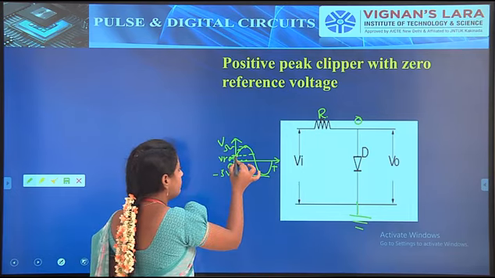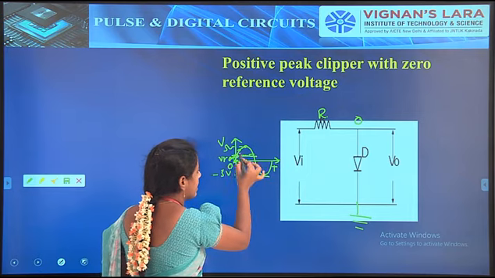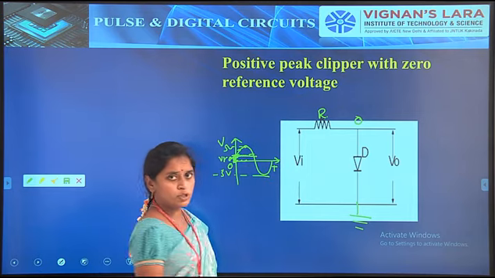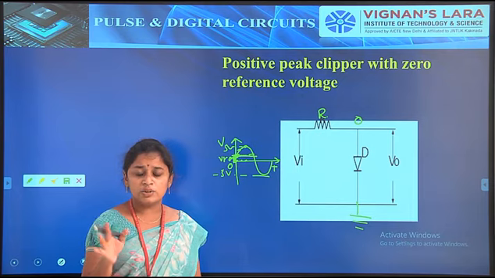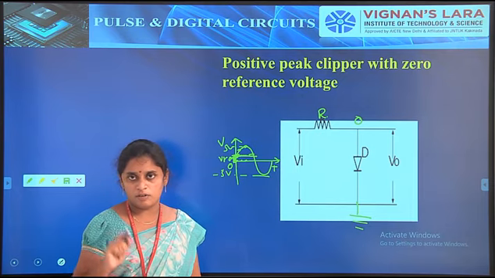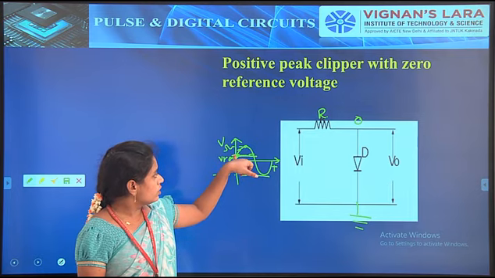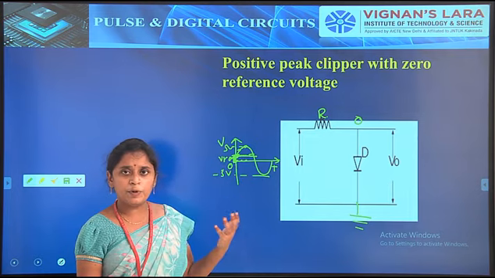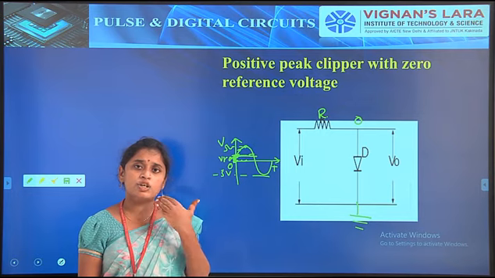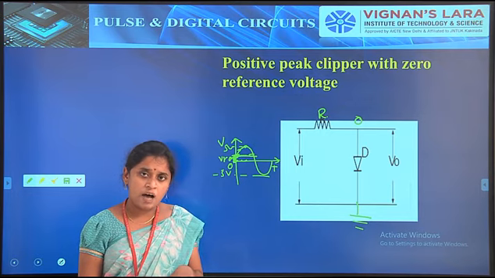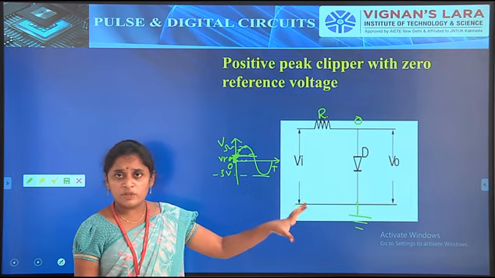When the input voltage, the sinusoidal signal, reaches the V gamma position. During that time only the diode will be on. So when the input sinusoidal signal reaches 0.7 volts, or V gamma, in this time only the diode will be in the on condition.